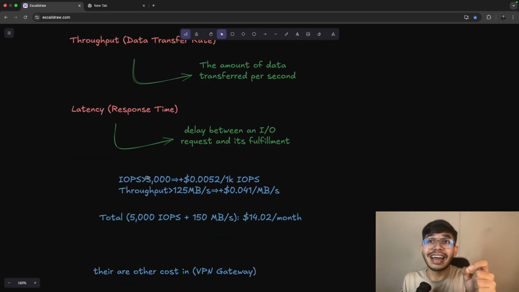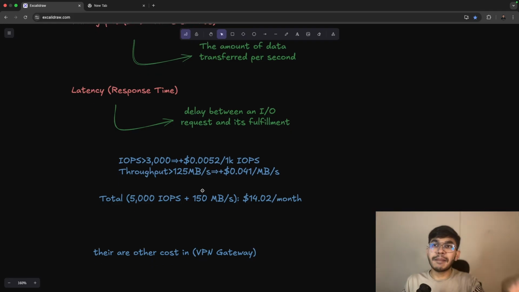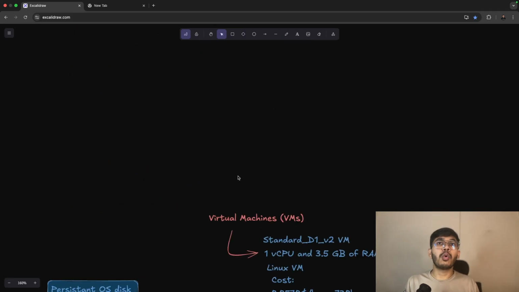So if the rate is greater than 3000, we have to pay more: $0.0052 per 1000 IOPS. If throughput is greater than 125 MBps, then we also have to pay more. Let's suppose in our application we have 5000 input output operation requests per second, and we are trying to access 150 MB per second. We have to pay $14.02 per month.